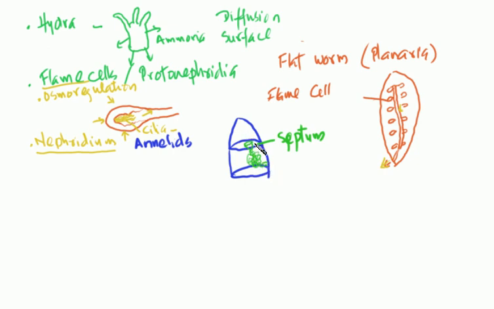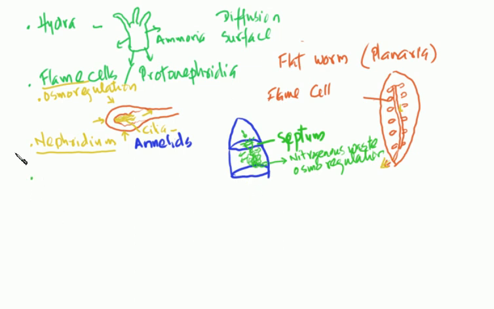So what does it do? It has a funnel-like structure with which it collects the body fluid, coelomic fluid, removes all the nutrients from it and takes them back to the body, and allows the nitrogenous waste to leave the body, and it maintains the water and ionic concentration. So it helps in osmoregulation, and it helps in getting rid of the nitrogenous waste. You can find the nephridium in the earthworm.